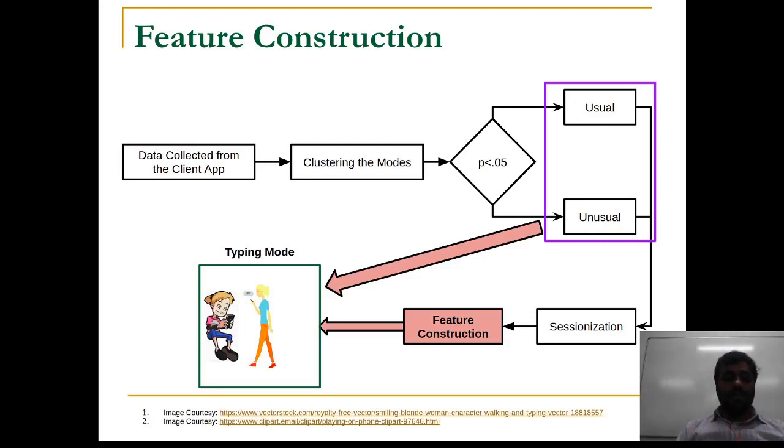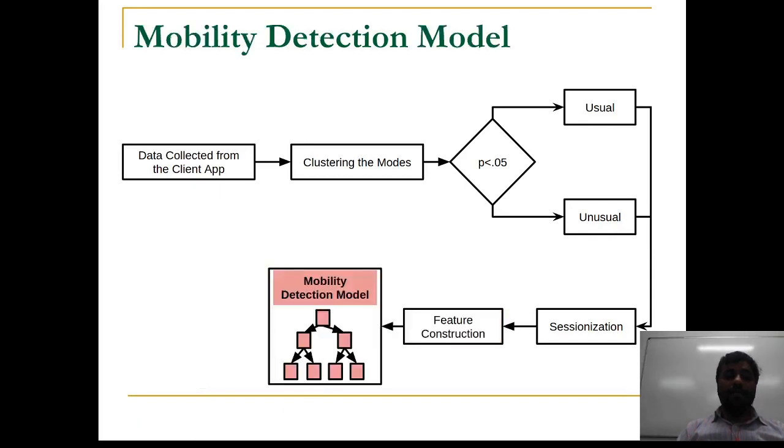Now, once these features are extracted, we use them to develop ML models that can detect three principal mobility contexts, namely the static, walking and in-vehicle. For this, we developed two versions of the mobility detection model.